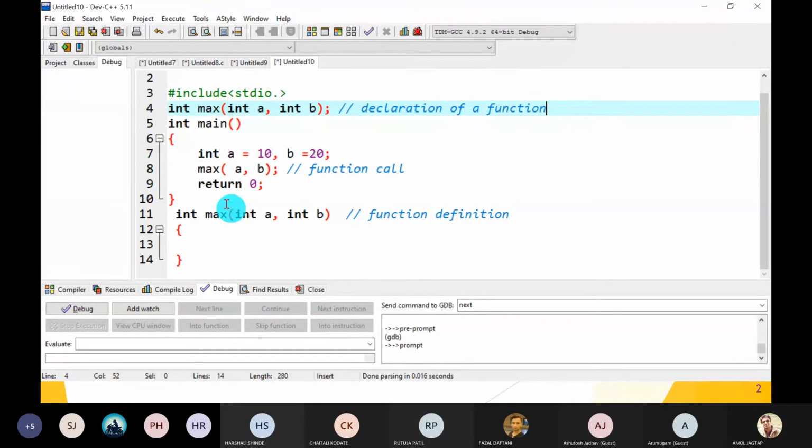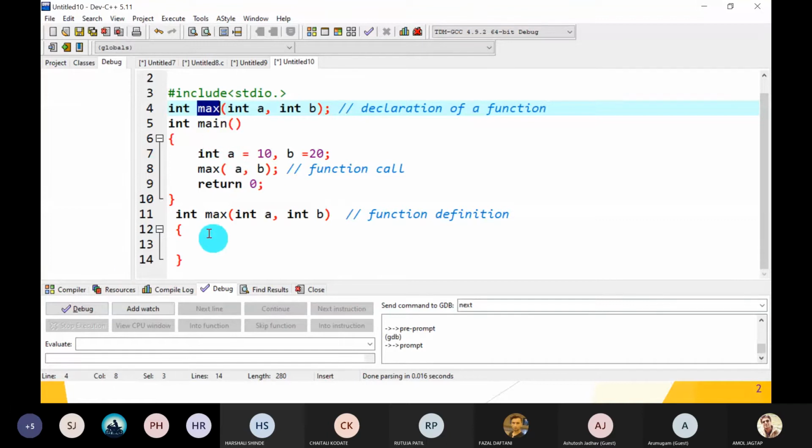I will show that part also, and what is the impact of writing above and writing inside. If we write the declaration of the max function inside the main function, that means we can call it only inside the main function because it becomes local. And if you write the declaration above the main function, then the max function becomes global and we can access it everywhere.